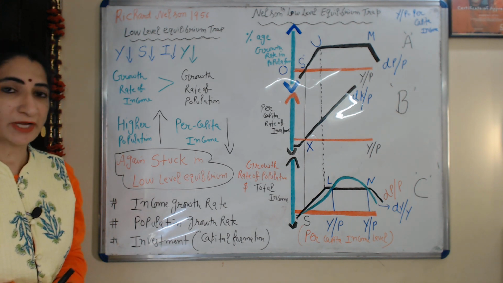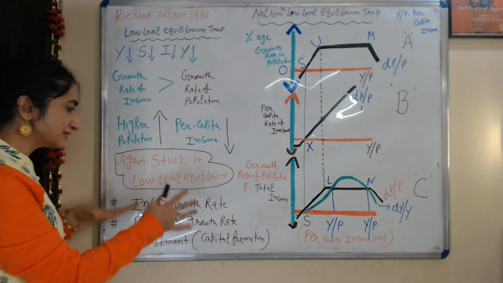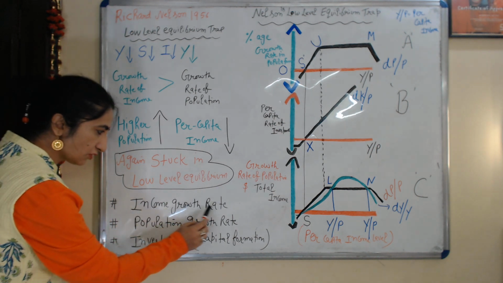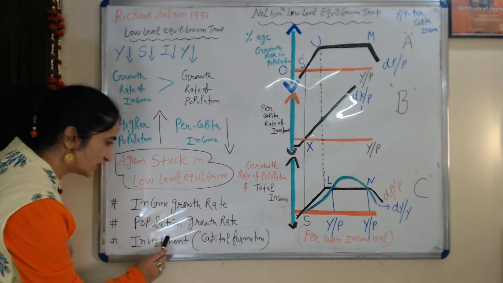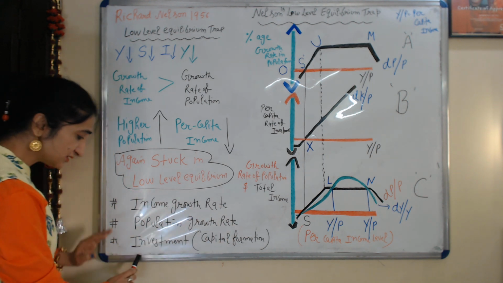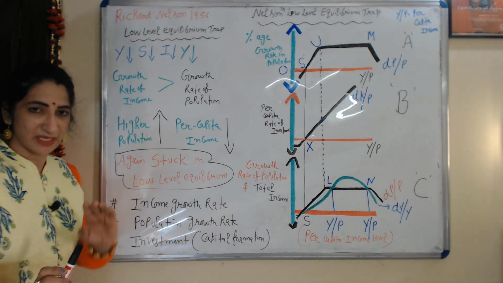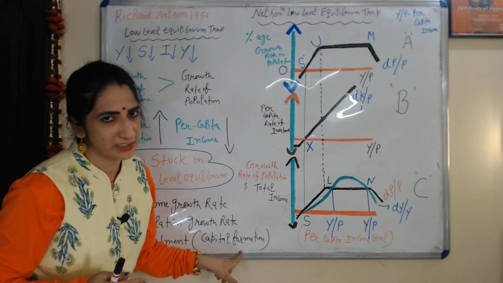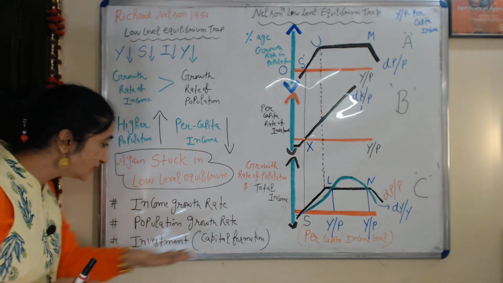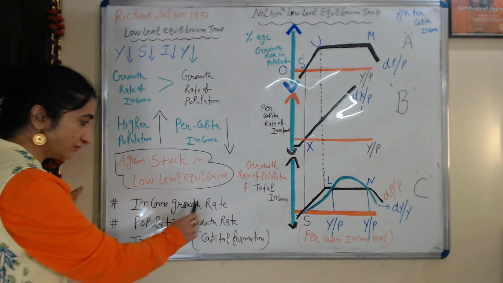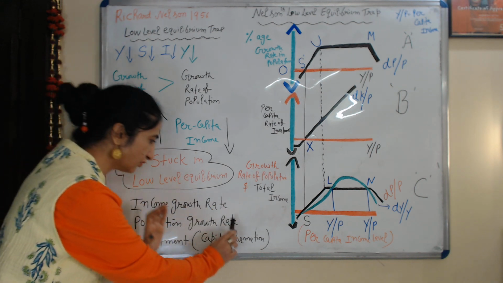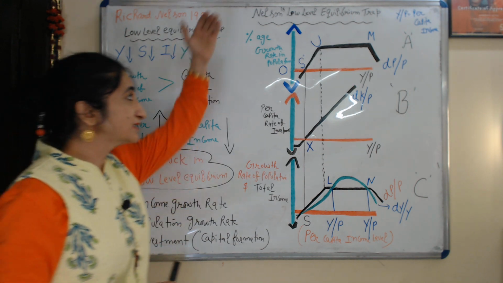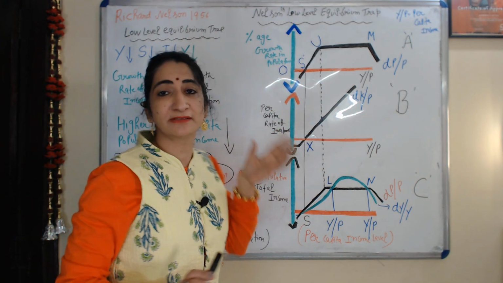In this theory, Nelson basically used three equations. First is the income growth equation, second is the population growth equation, third is the investment equation, or we can say the capital formation equation. By using these three equations, we will understand this theory with the help of this diagram.